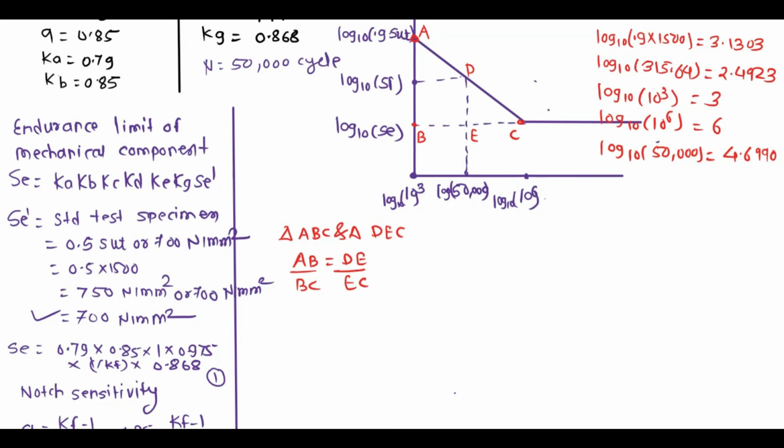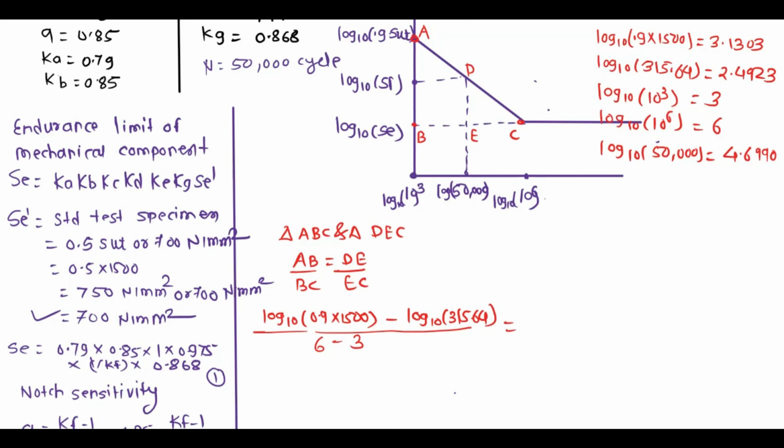So we will insert all these values here. At point A there is log to the base 10 of 0.9 into 1500, minus, at point B, log to the base 10 of 315.64, divided by BC. At point C there is 10 raised to 6, so that will be 6 minus 3.